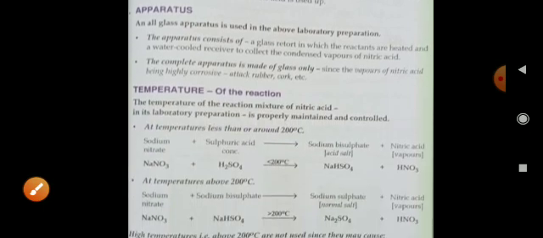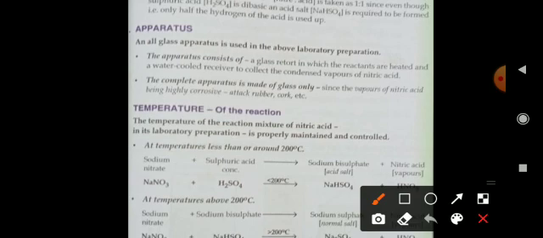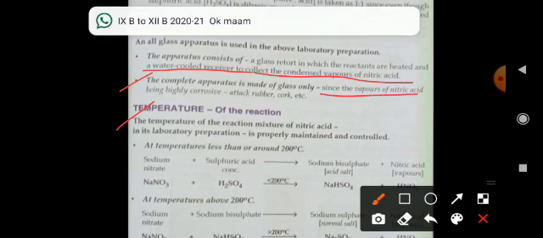Apparatus: a glass apparatus is used in the laboratory preparation. The apparatus consists of a glass retort in which the reactants are heated and a water cooled receiver to collect the condensed vapor of nitric acid. The complete apparatus is made up of glass only, since the vapors of nitric acid, being highly corrosive, attack rubber cork, etc. Temperature of the reaction: the temperature of the reaction mixture in the laboratory preparation of nitric acid is less than or around 200 degrees centigrade.